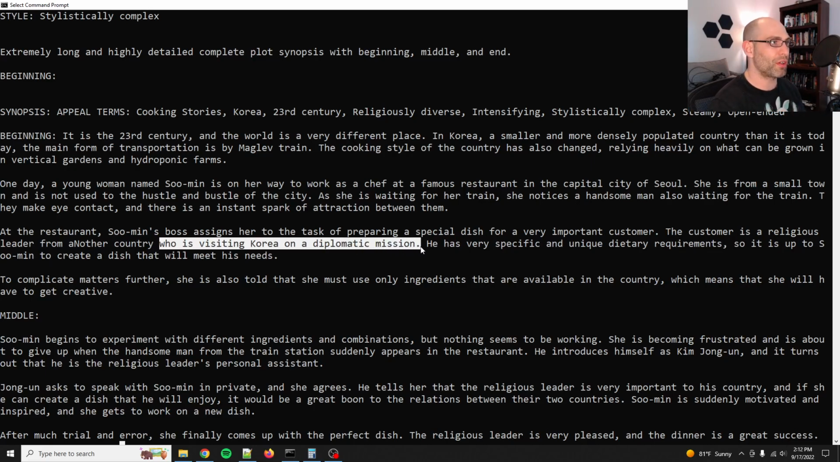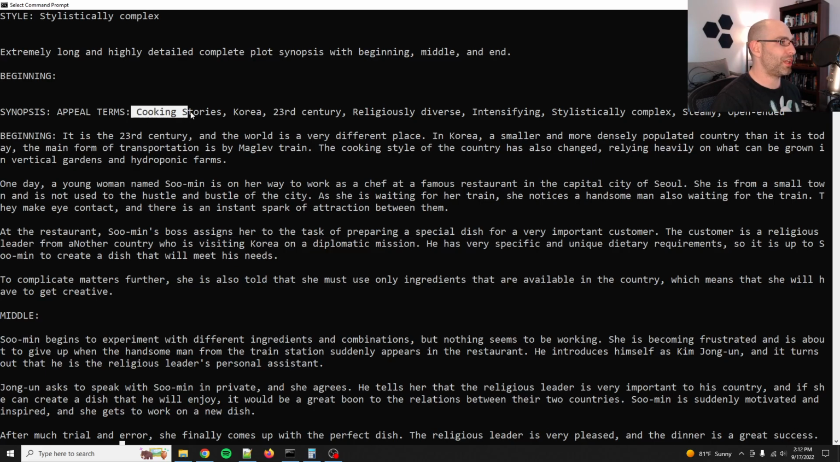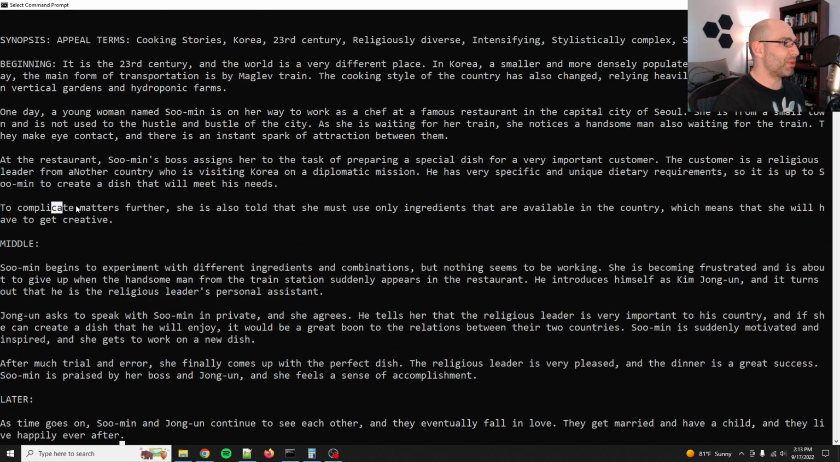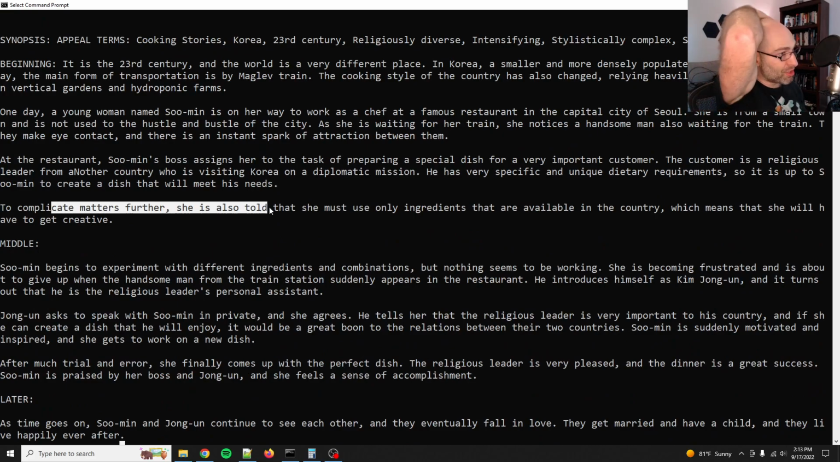So you see how all these different appeal factors get woven in? So it's a cooking story that takes place in Korea in the 23rd century, and there's a religious character. So there's the antagonist that seems like there might be some religious tension. It's intensifying and stylistically complex, and then the steamy bit. Gotta get that in there. To complicate matters further, she is also told that she must use only ingredients that are available in the country, which means that she will have to get creative.